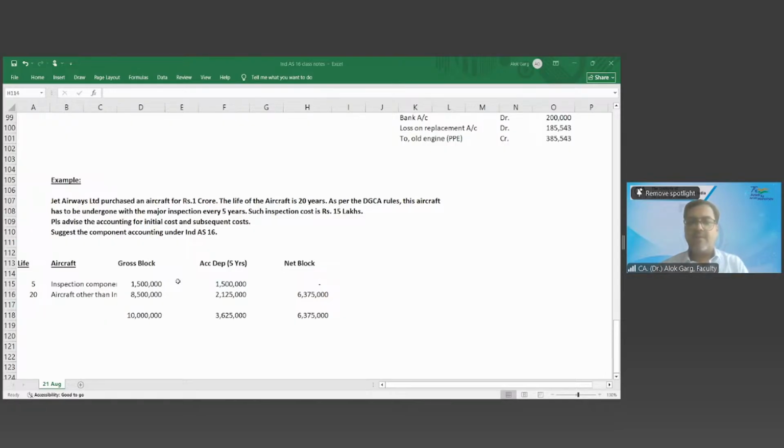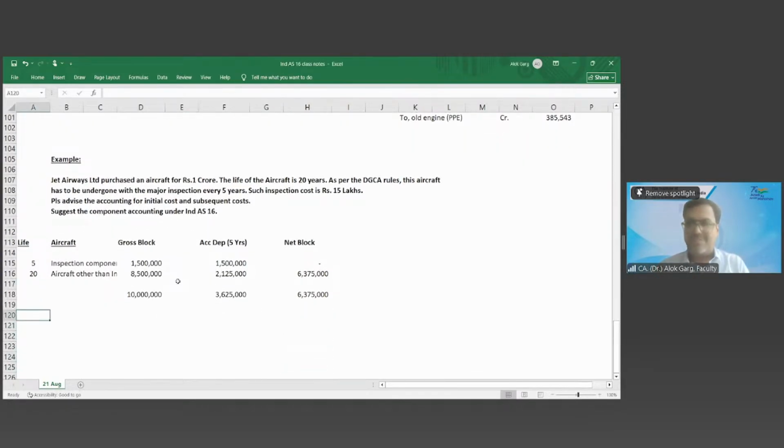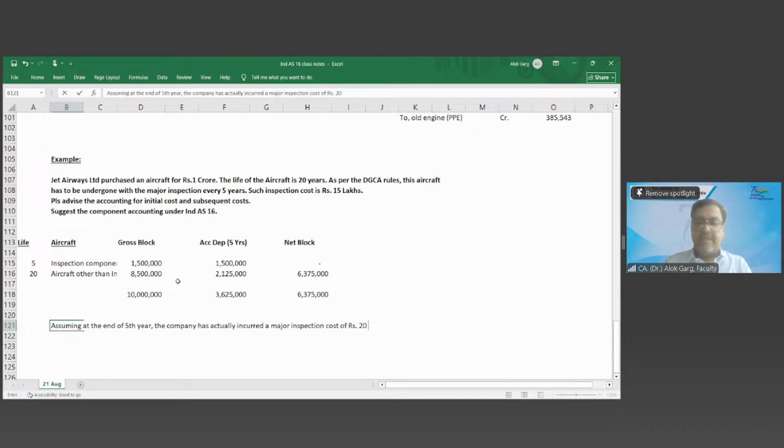Sir, for example, now after 5 years we have done the inspection and it cost 20 lakh. Then we will add 20 lakh and do depreciation over 5 years. So let me complete your wish list also. Let's assume that at the end of the 5th year, the company has actually incurred a major inspection cost of rupees 20 lakhs.